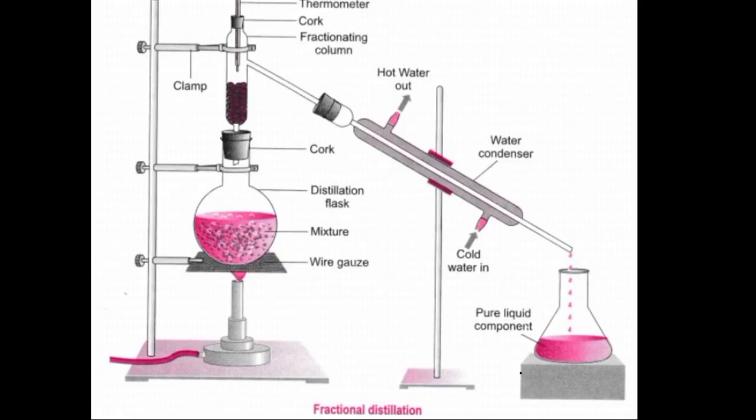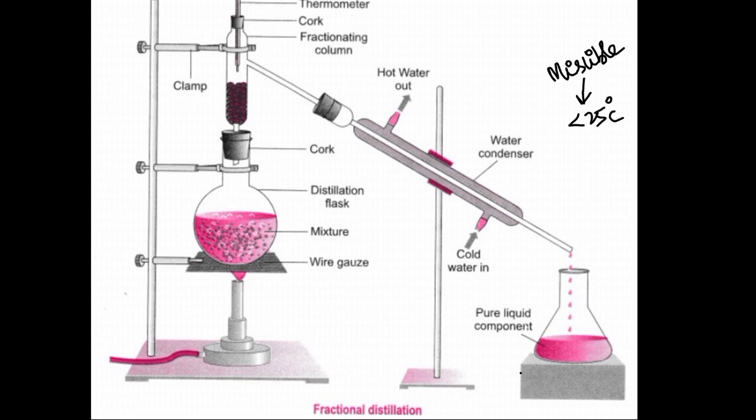This is fractional distillation. This is also used to separate miscible liquids, but the difference between distillation and fractional distillation is that in distillation the boiling point difference of the liquids is more than 25 degrees Celsius, and that distillation process is not applicable if the miscible liquids' boiling points differ by less than 25 degrees Celsius.